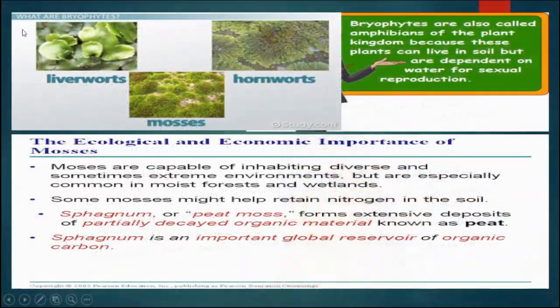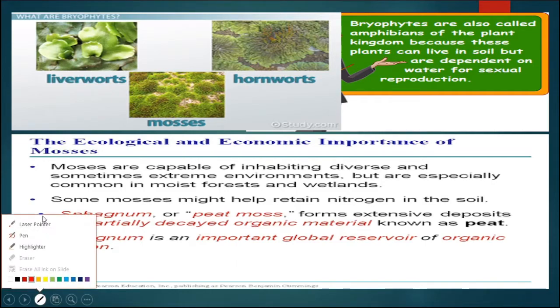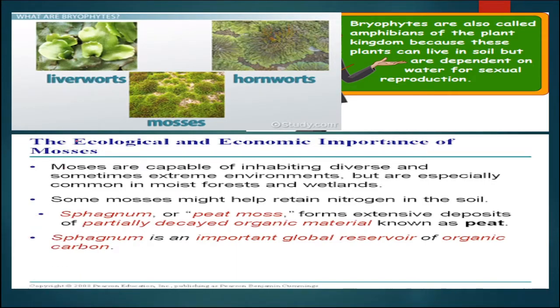In this slide, we can see the bryophyta, which is also known as the amphibians of the plant kingdom. They live on the soil, but they require water for their sexual reproduction. So their life cycle is completed with the help of terrestrial life as well as aquatic life. That's why they are known as the amphibians among the plant kingdom. These are of the following types: liverworts, mosses, and hornworts.